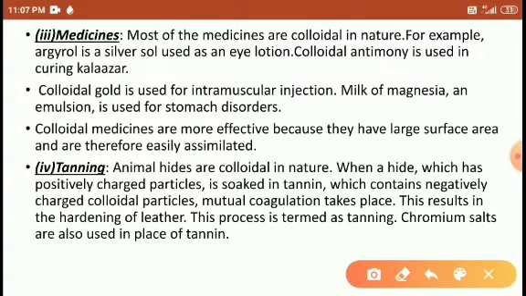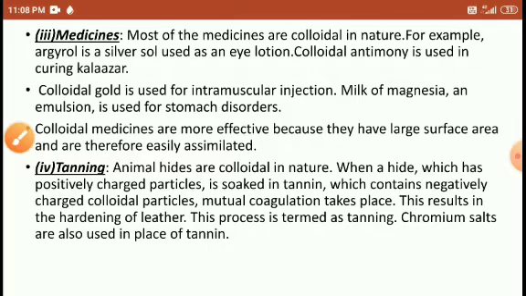So mutual coagulation takes place. This results in hardening of the leather. Mutual coagulation means we add a suitable reagent like an electrolyte; the positive charge ions and negative charge ions get precipitated and we get the leather here. Right, students?